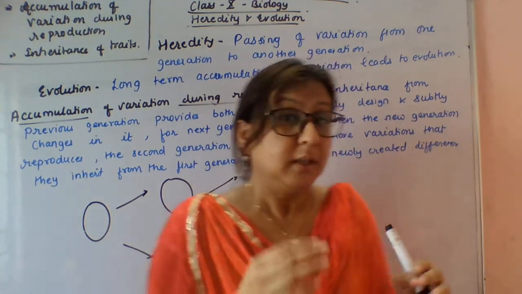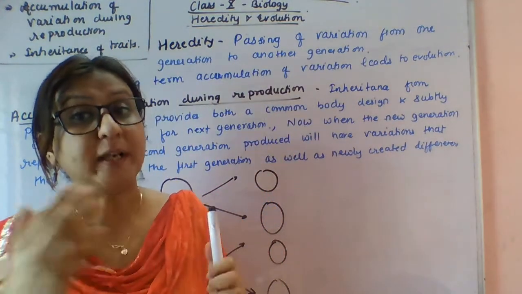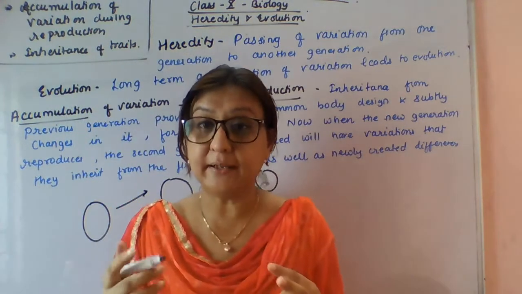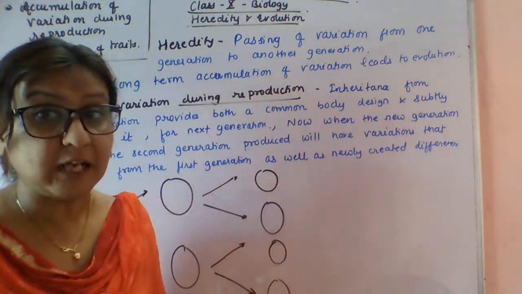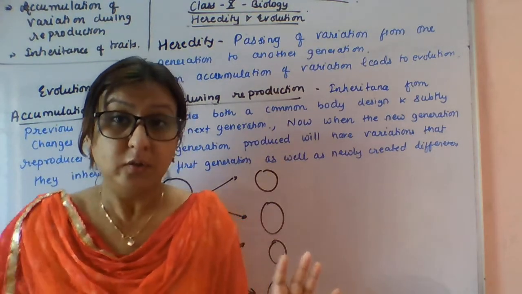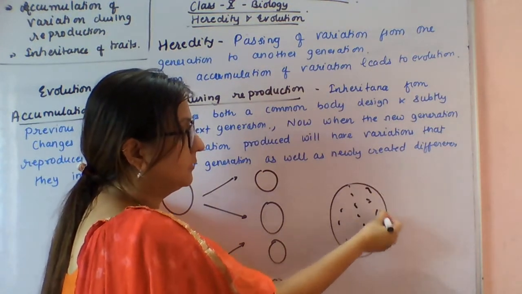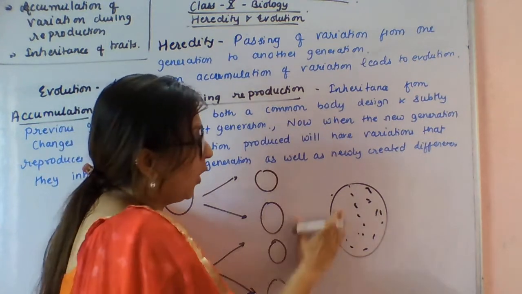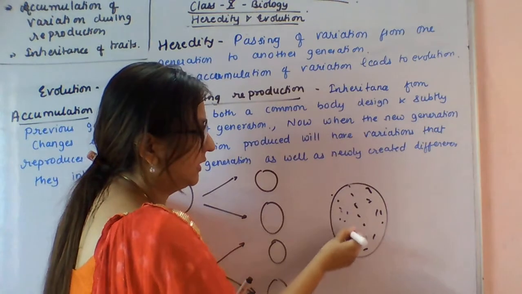Suppose a group of bacteria is living in a population in an aquatic area. Suppose due to global heat, the water of that pond or lake gets heated up, so all the bacteria will die, but few variant bacteria will survive. Let me explain with an example. Suppose this is a group of bacteria living in a pond. Due to global warming, the water gets heated up. Only a few variants of bacteria are there which have some variation.